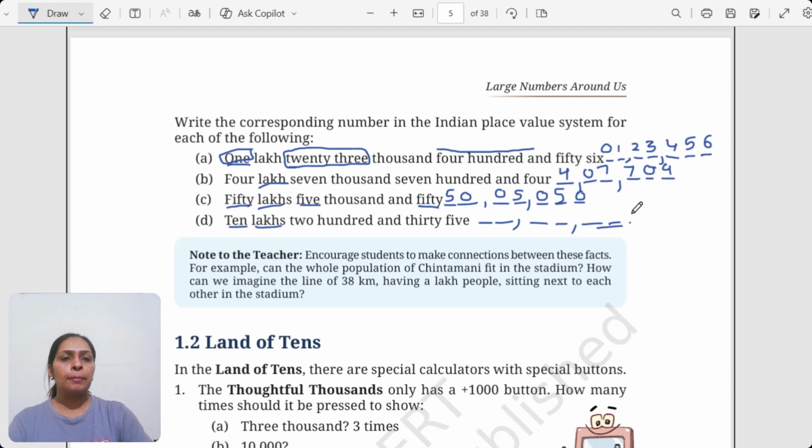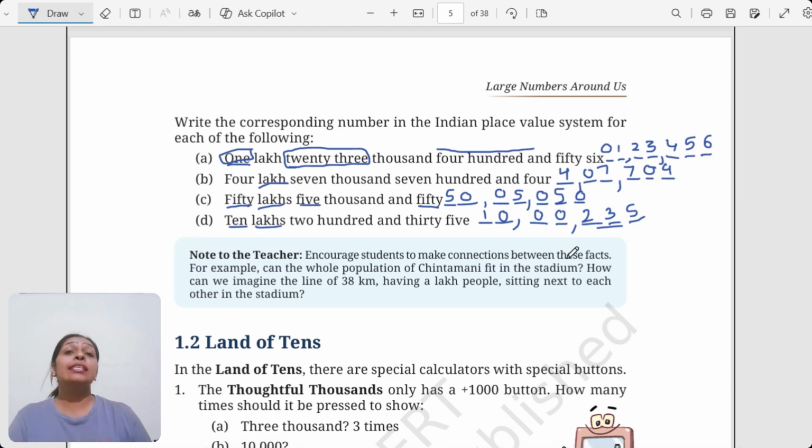Okay, so here we have 10 lakh. So 10 will come as 1, 0, 10, 200. Now 200 again, 235. Now this is a little different. Can you see that? It has directly come 235. Did you observe that there is no number written with the thousand? So there is nothing for the thousand. So what will we do? We will put a 0 here because there is no number for thousand. Then 235. How do we write 235? It is 2, 3, and 5.